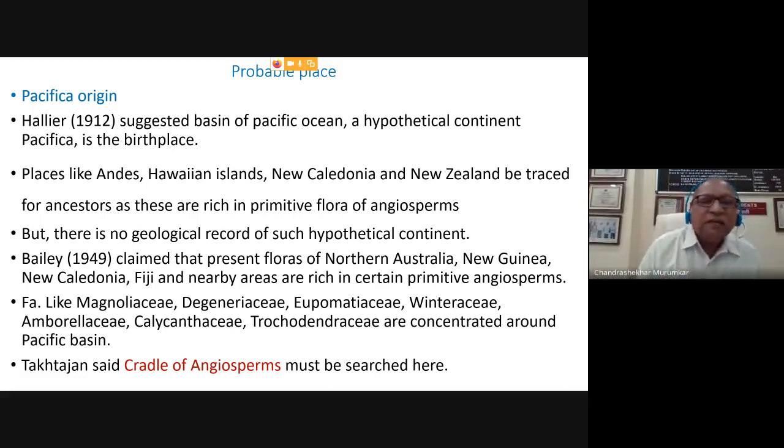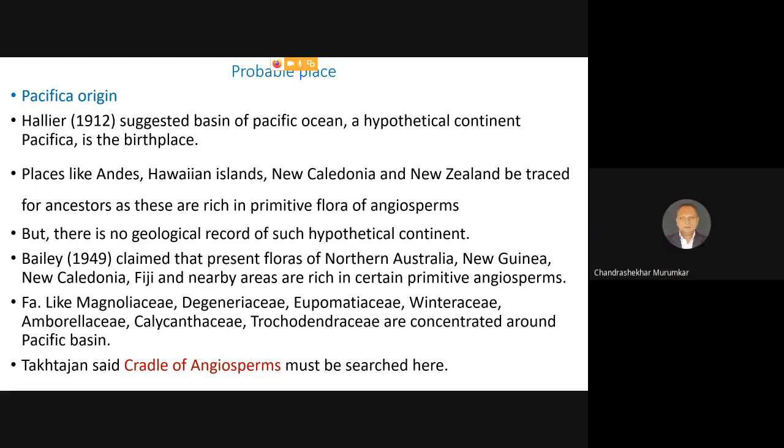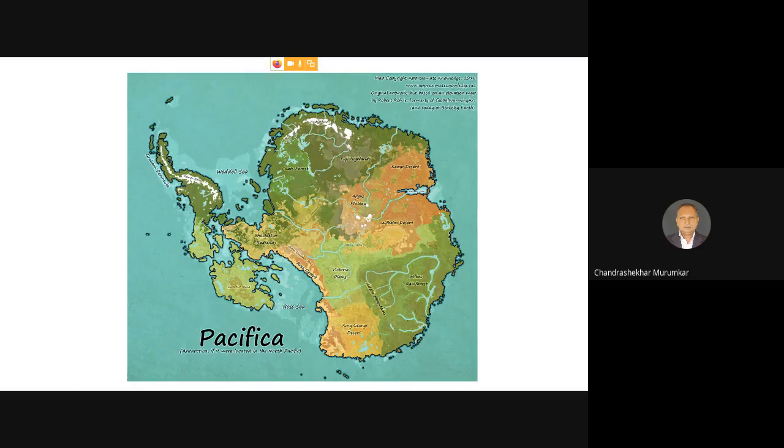Takhtajan has claimed that the cradle of the angiosperms must be, cradle means the area from where the angiosperms might have diverged, that cradle of angiosperms or primitiveness must be searched in this area. Now see, this is the spot of a Pacifica region.